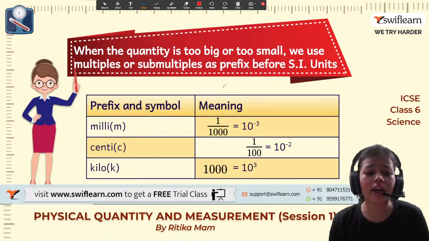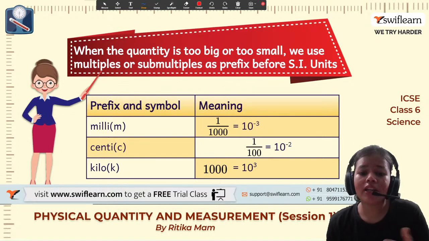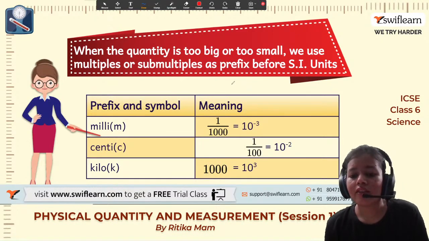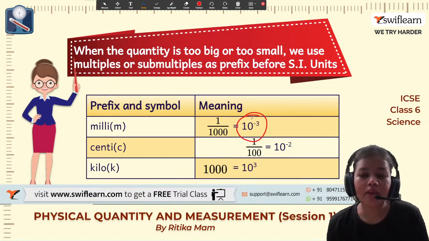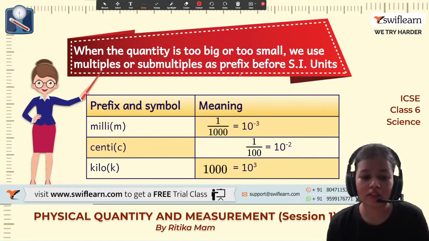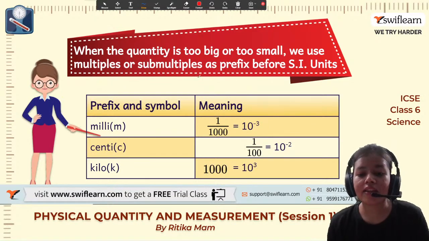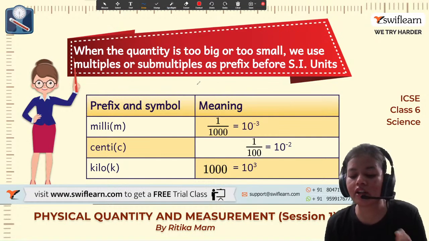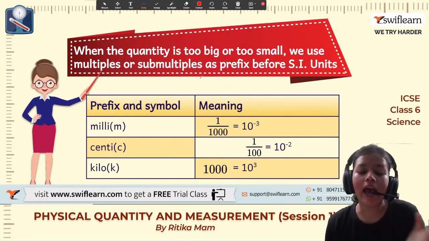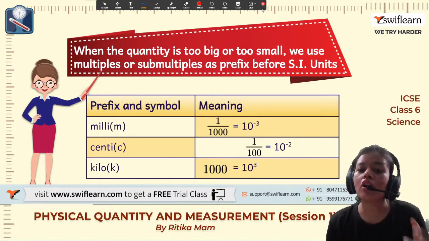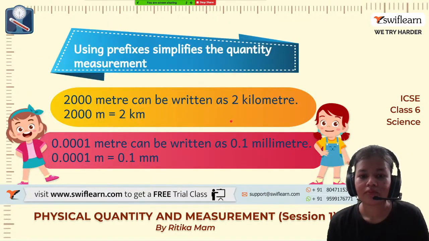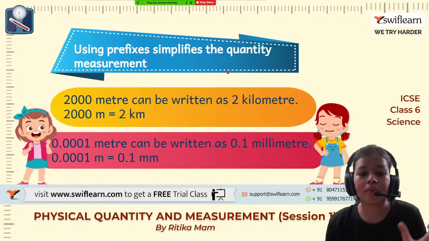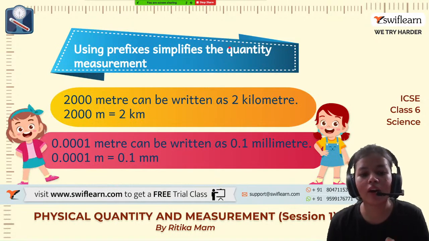If I say millimeter, it is 10 raised to power minus 3 times the standard meter. If I say kilometer, it is 1000 times the standard meter. So we multiply and divide according to what we need. Using prefixes simplifies the quantity measurement.